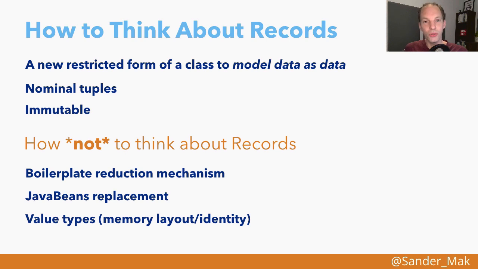You also should not think of records as something like value types. That might also come in the Java language, where the value types are very much about the memory layout and very efficient representation of data in classes. These two worlds might come together at some time, but for now, records are just a more concise way to express data-only classes in Java.